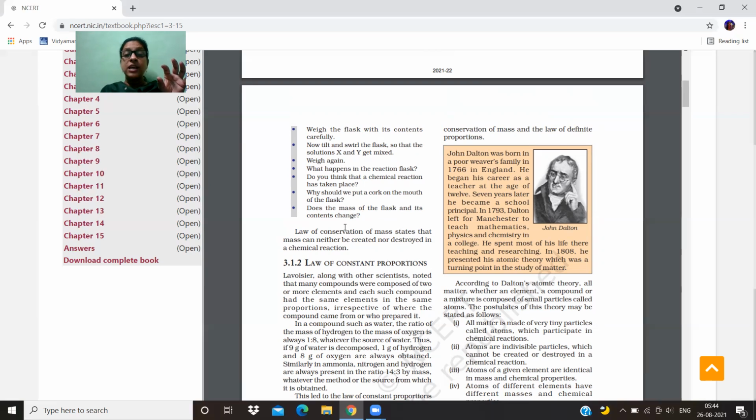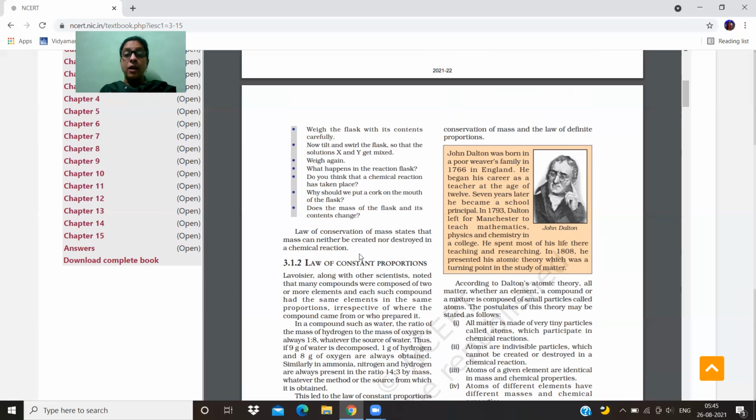Its contents change chemically, because we have taken copper sulfate plus sodium carbonate, and it will become copper carbonate and sodium sulfate. But the mass of the contents will not change. The content will remain the same, and the mass of the flask will remain the same.